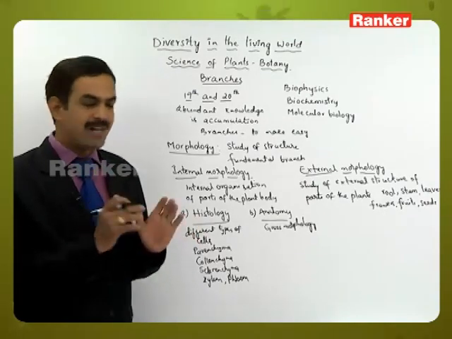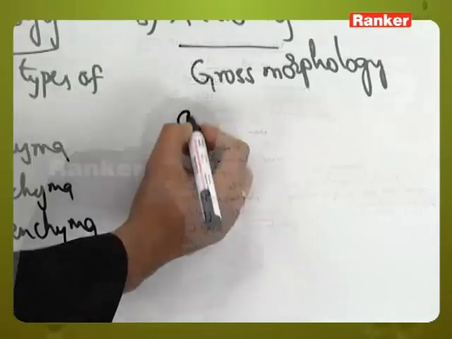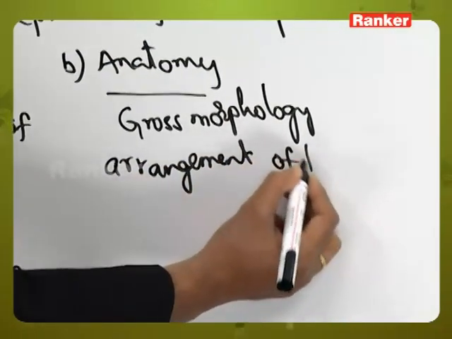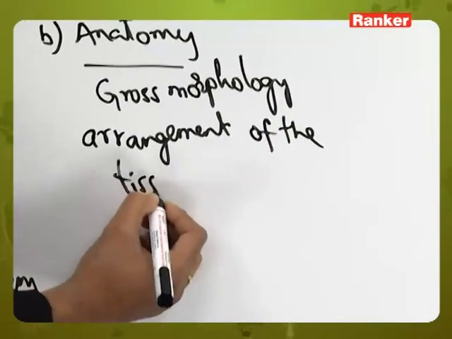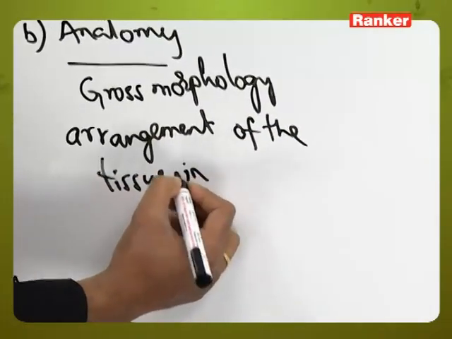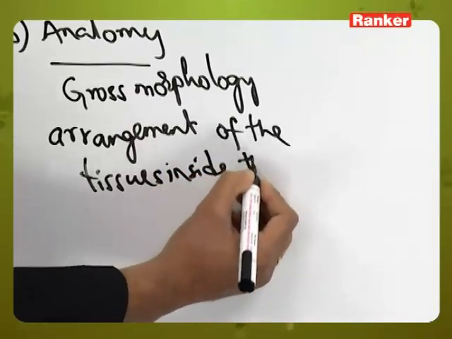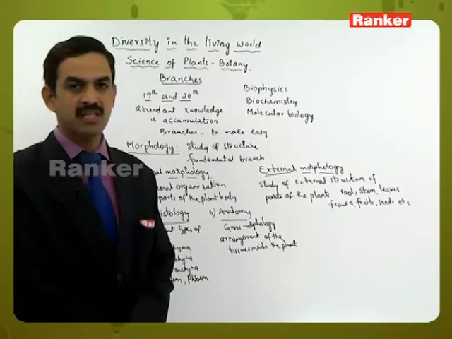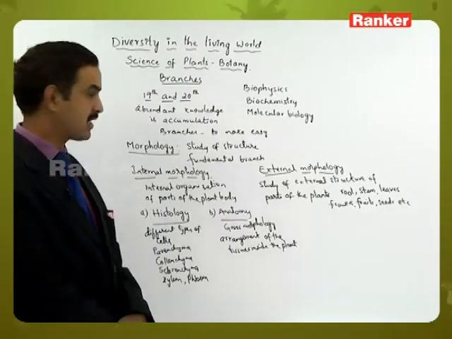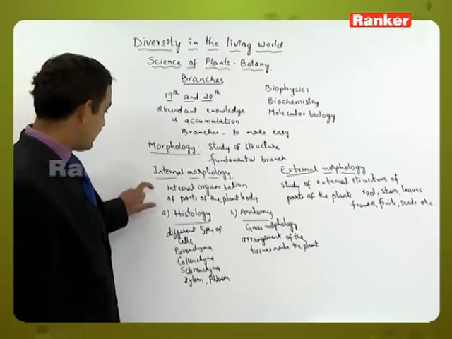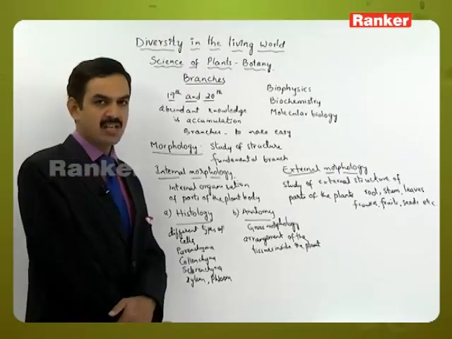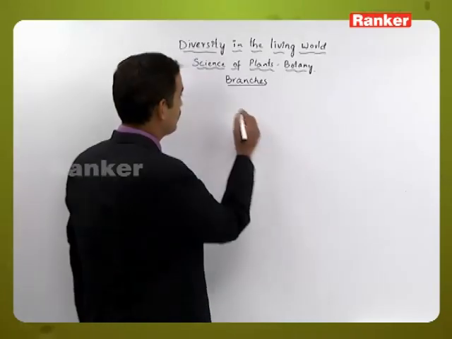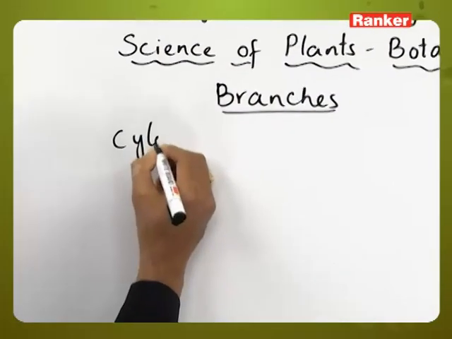The position and arrangement of the tissues inside the plant body is studied under anatomy, which gives the gross morphology of the organism. These are the sub-branches present in internal morphology. In the branches of botany, the next branch is cytology or cell biology.